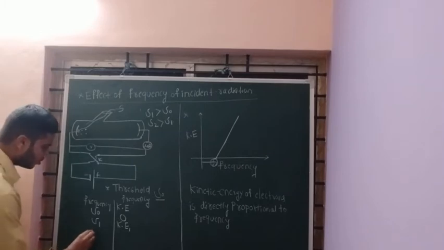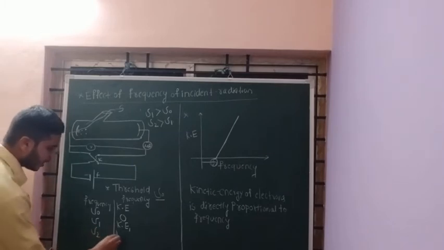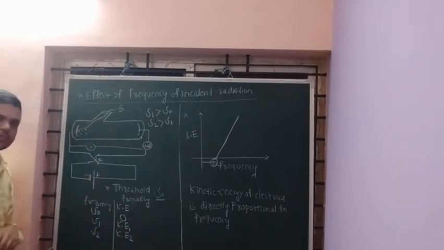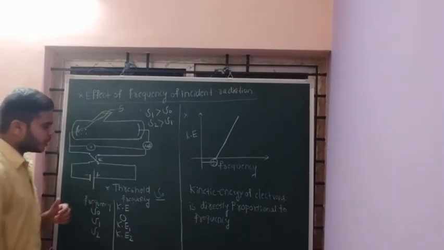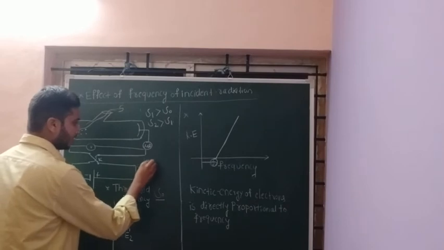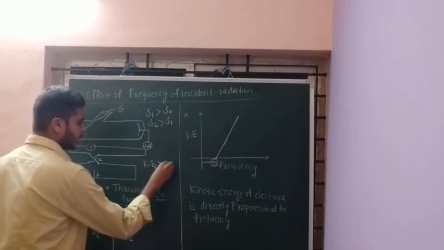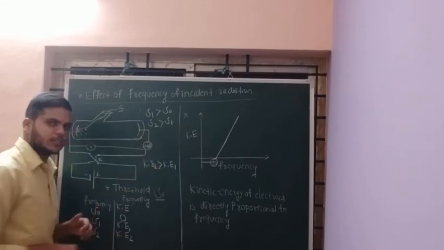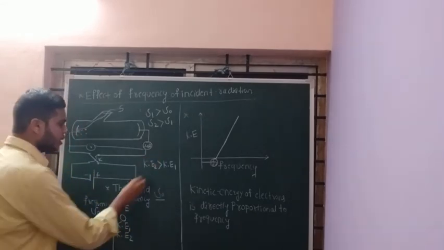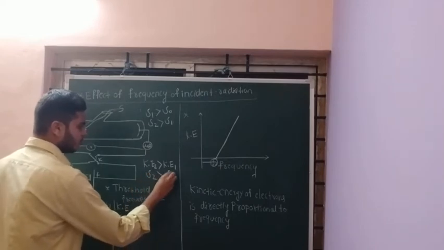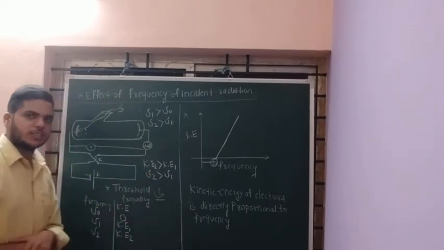Therefore, for nu2 frequency, the kinetic energy is equal to Ke2. It is observed that kinetic energy in the second case is greater than in the first case, because in the second case the frequency is more.